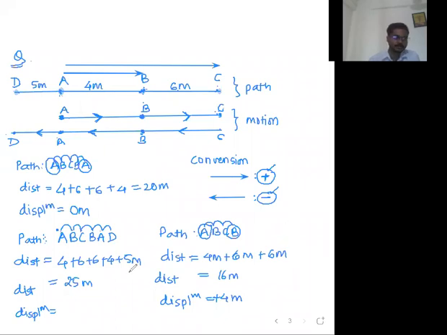Chalo, let us decide. What is the correct answer? Sir, initial point is A, final point is D. D for Delhi. Initial point is A and final point is D. That's it. So this is our displacement.